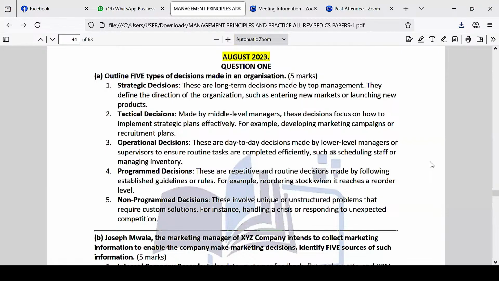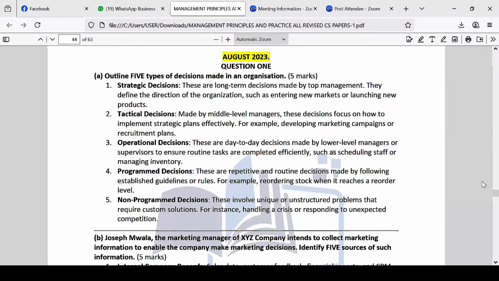It comes sometimes when you least expect it. So when you want to manage that crisis, you may make decisions. That's what we call non-program. Means there are things that you didn't expect, but now since they occur, you have to find a way of handling or managing those decisions. Very, very important. Look at it very carefully.